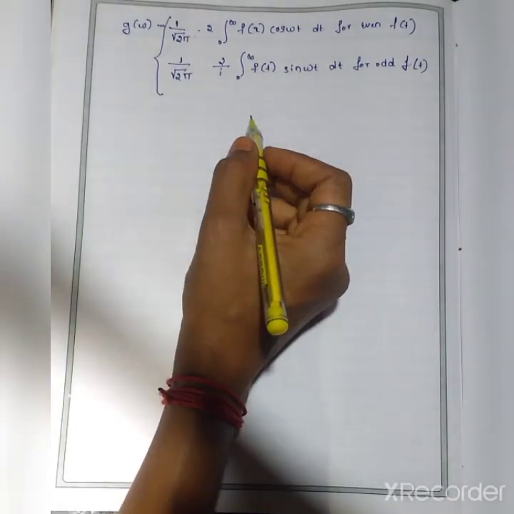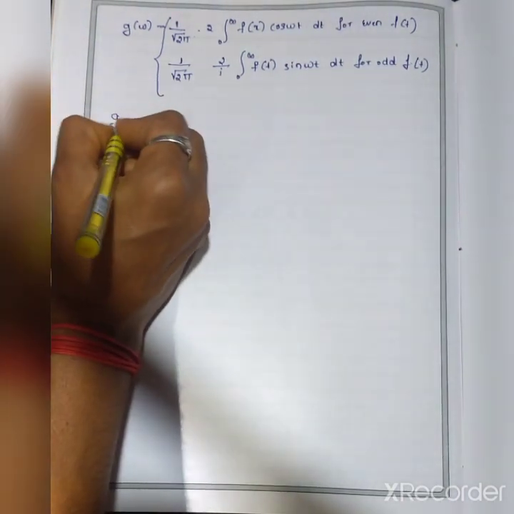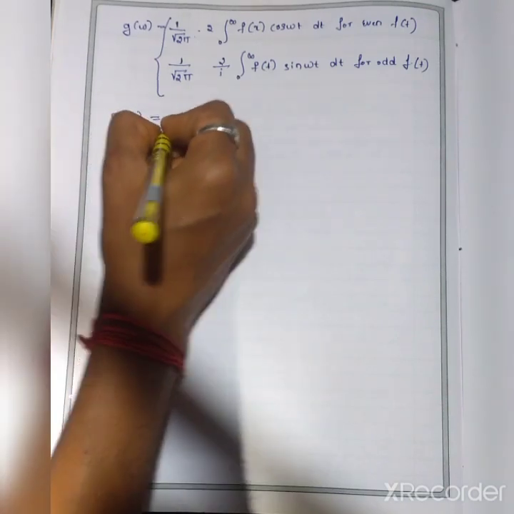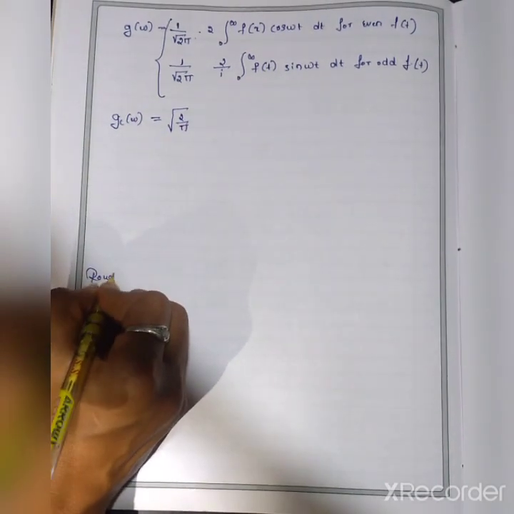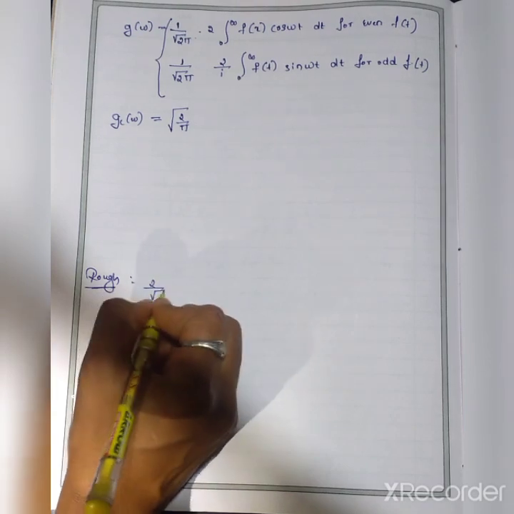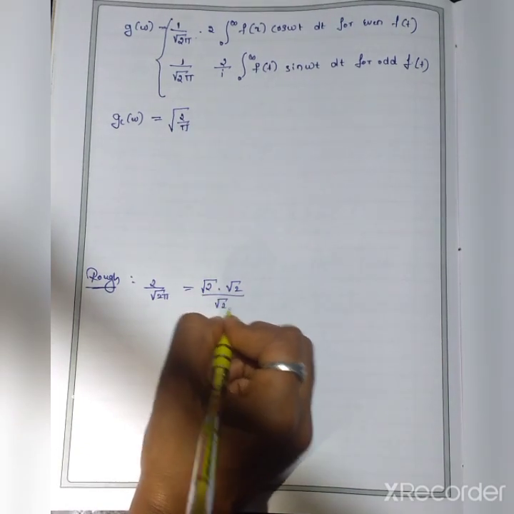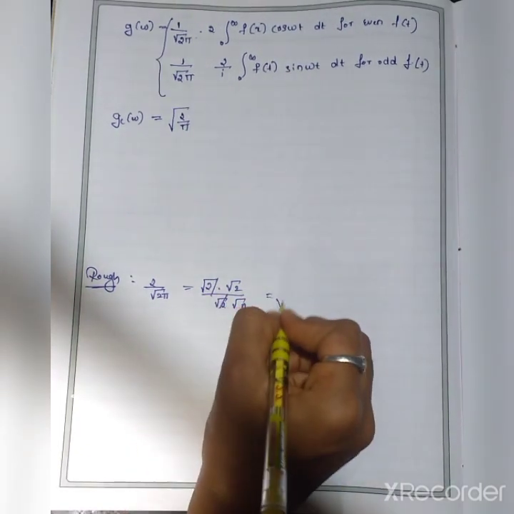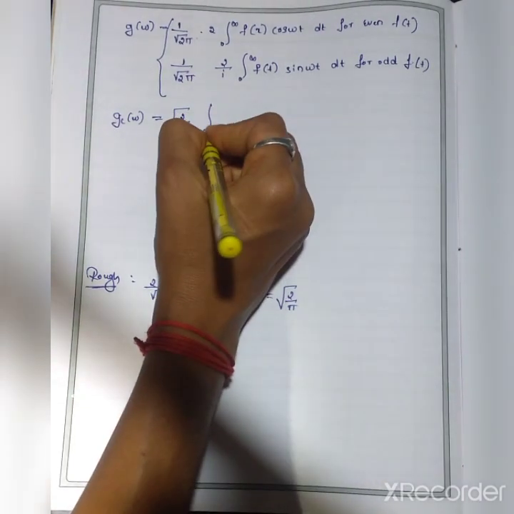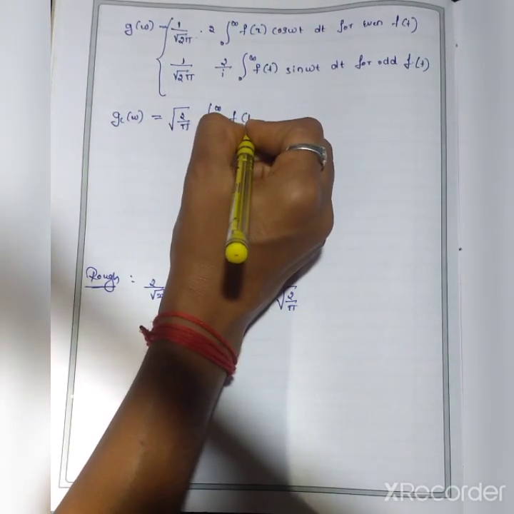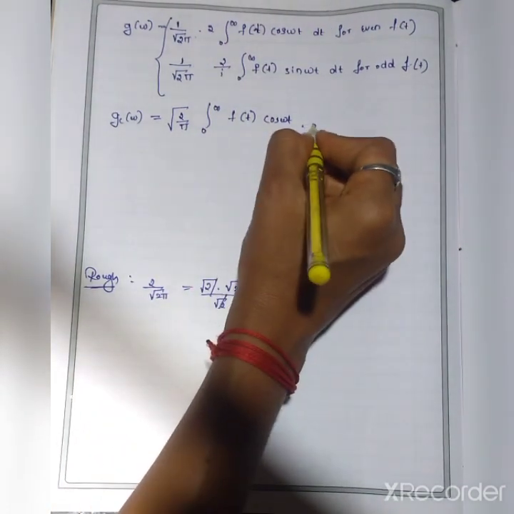The integrals are called the infinite Fourier cosine and sine transform. That is, see here, gc of omega, c means cosine form, that is root 2 by pi. Why root 2 by pi? See here, 2 by root 2 pi is there. So 2 can be written as root 2 into root 2, this root 2 gets cancelled, and this is root 2 by pi. So root 2 by pi integration from 0 to infinity f of t cos omega t dt.